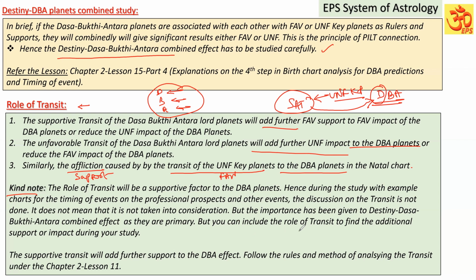But you can include the role of transit to find the additional support or impact during your study. This one you have to keep in mind. The supportive transit will add further support to the DBA effect. Follow the rules and method of analyzing the transit under chapter 2, lesson 11. I have already given such points in chapter 2, lesson 11. That also you can study, though I have already briefed here. I think you are able to understand the role of transit in the timing of events or in predictions.